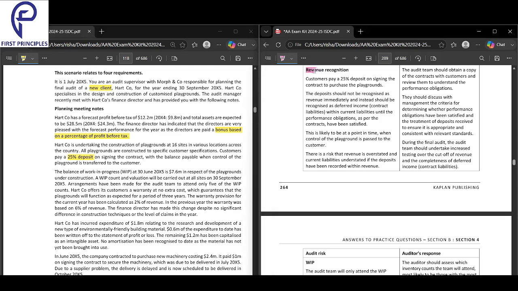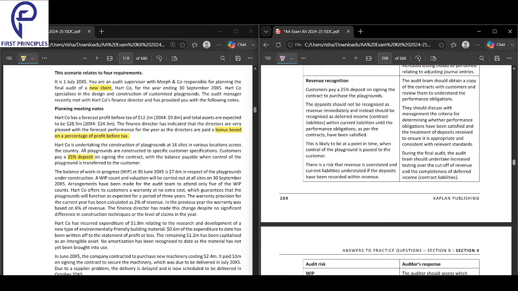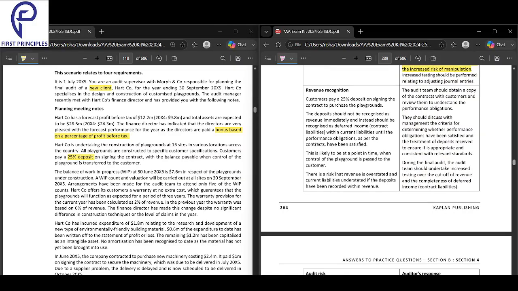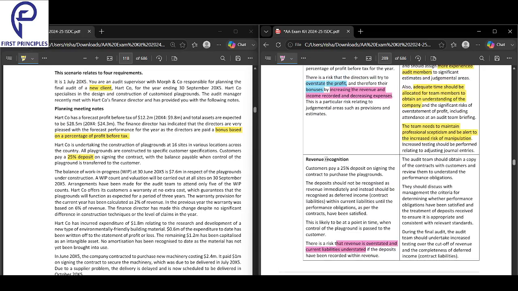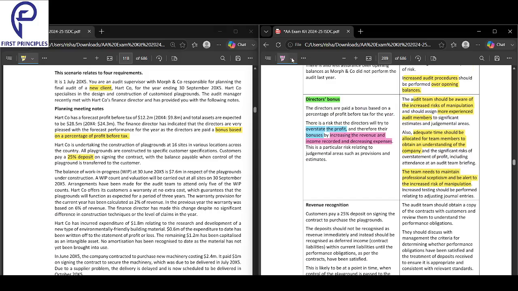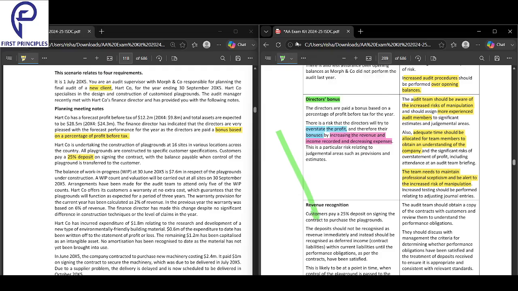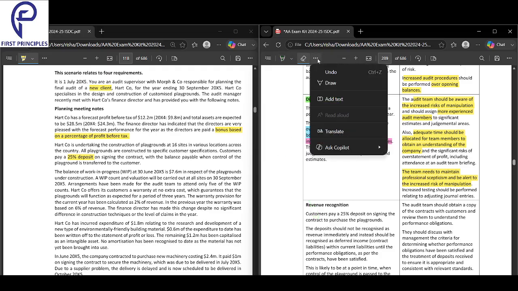So the risk is revenue recognition. And the risk is that revenue will be overstated and current liabilities will be understated. So first of all, what is the risk? Revenue recognition is the risk. Now coming to why it is a risk. Firstly, we understood what the risk is.